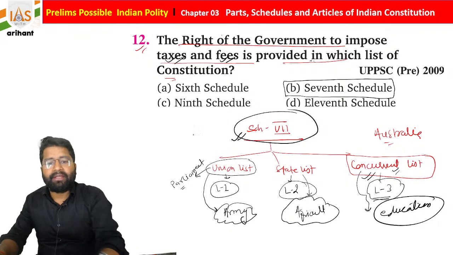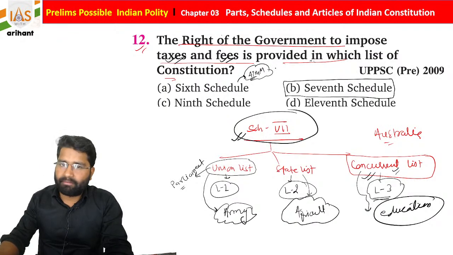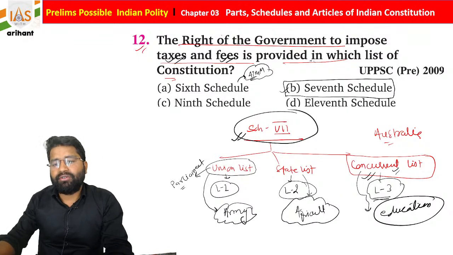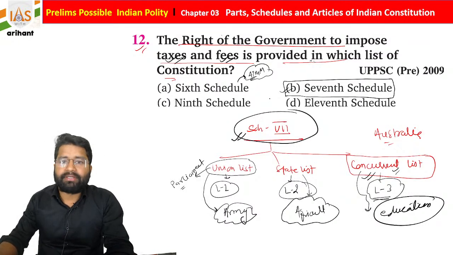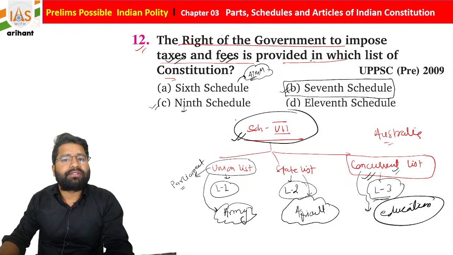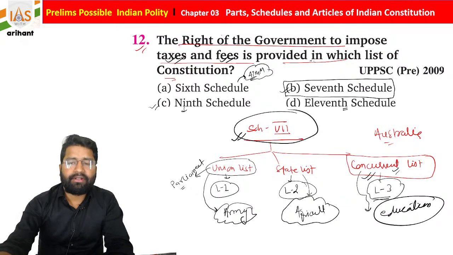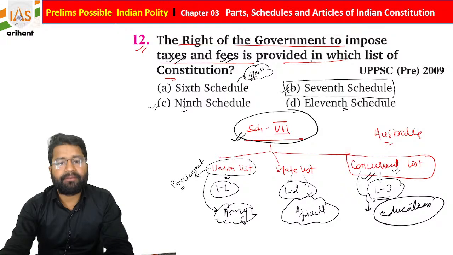Now if you see, the 6th Schedule of the Indian Constitution is about the administration of ATMM: Assam, Tripura, Meghalaya, Mizoram. Now you know the code. Manipur will not be there because it does not share a border with Bangladesh. The 7th Schedule, already told you, is basically the distribution of power between Centre and state. Then we have the 9th Schedule. Under the 9th Schedule, as you know, there is some land reform provision. The 11th Schedule was added by the 73rd Constitutional Amendment Act 1992.